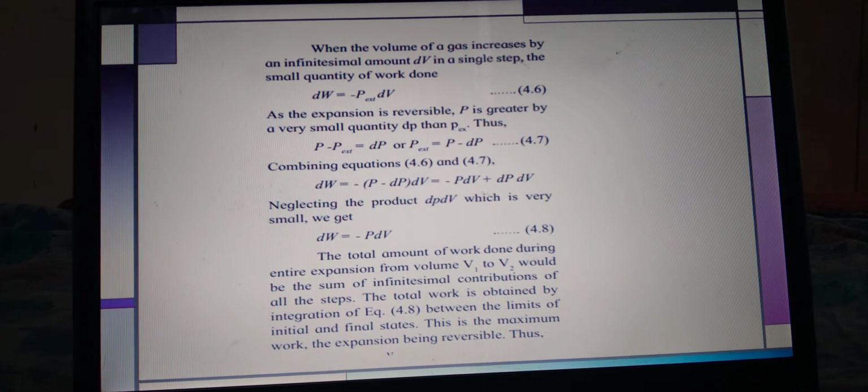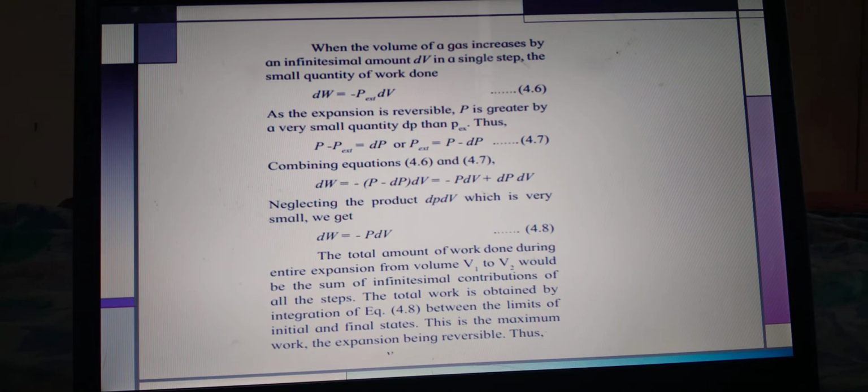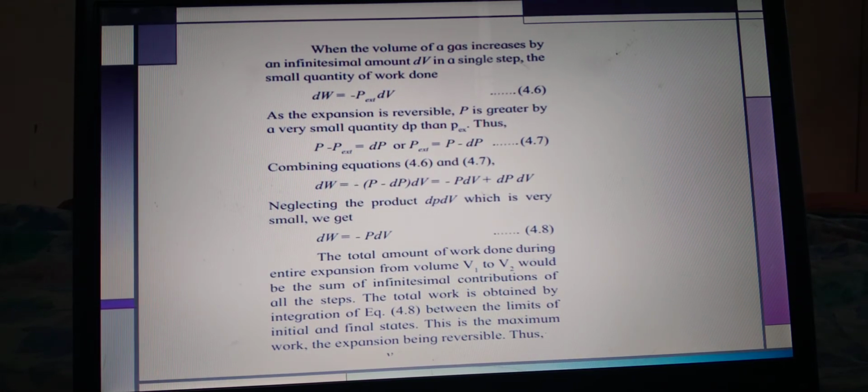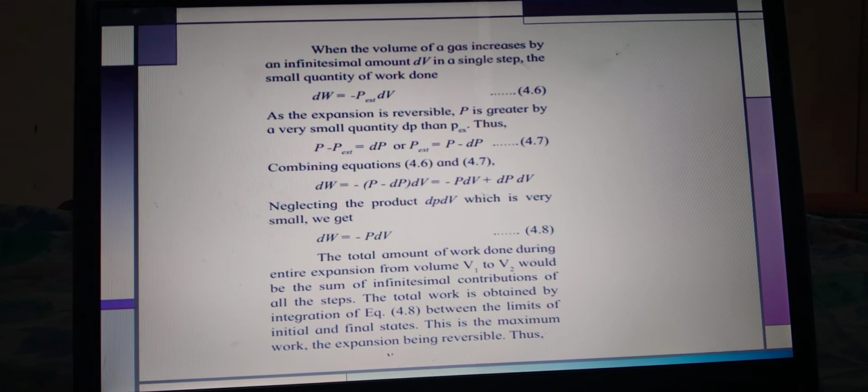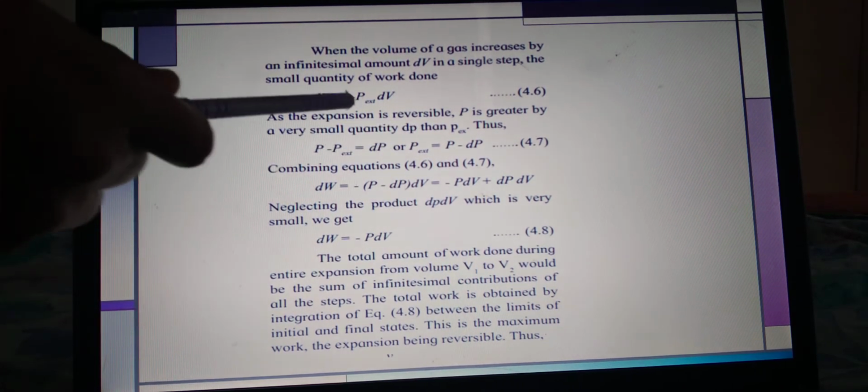Now for the pressure we write dP, then P external. So we have to write the difference, that is delta P: P minus P external is equal to dP, or we find the equation P external is equal to P minus dP. Now we have to combine both these equations, so substitute the value of P external in the given formula.